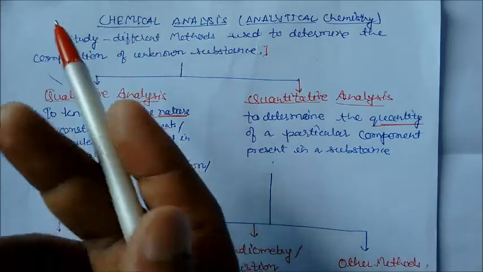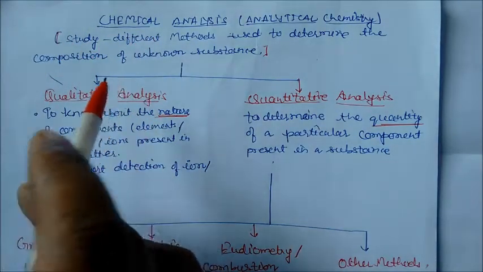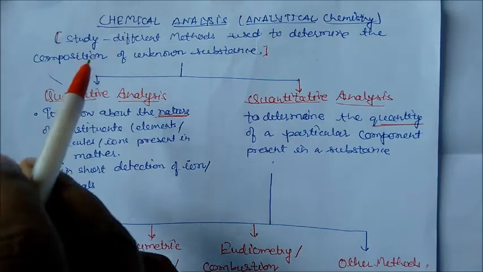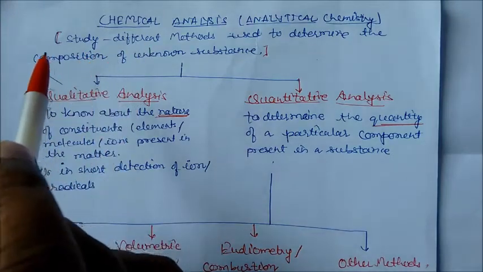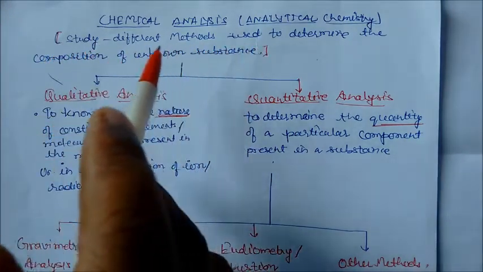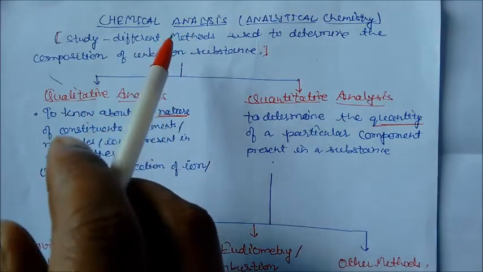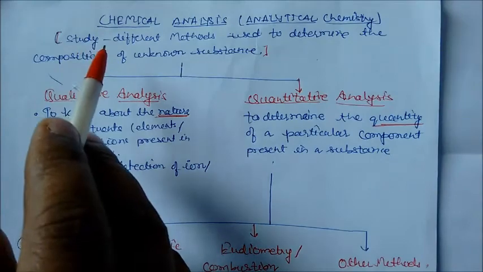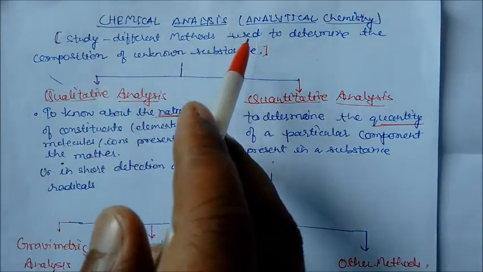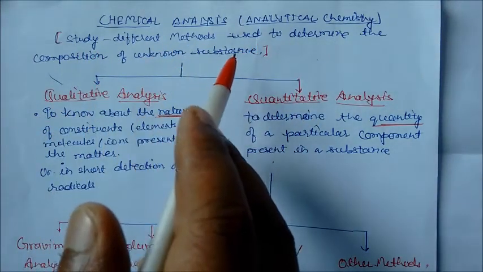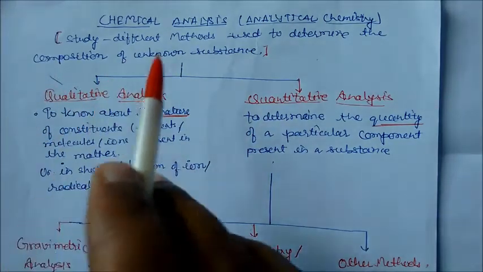Chemicals means definitely the reactions, how much weight we are taking, how many numbers we are taking. So there are different methods to know their amount. It is a study of different methods used to determine the composition of unknown substances. So this is basically the meaning.